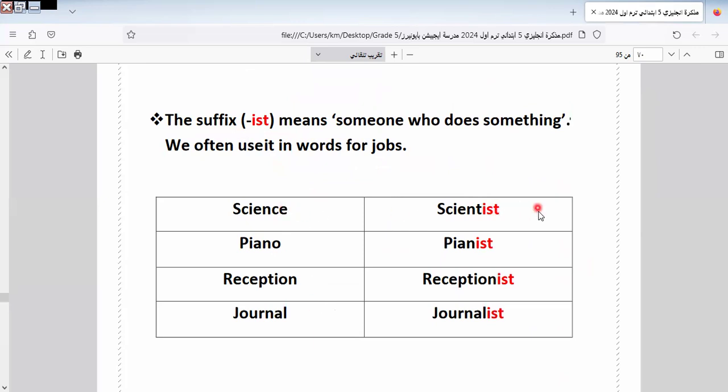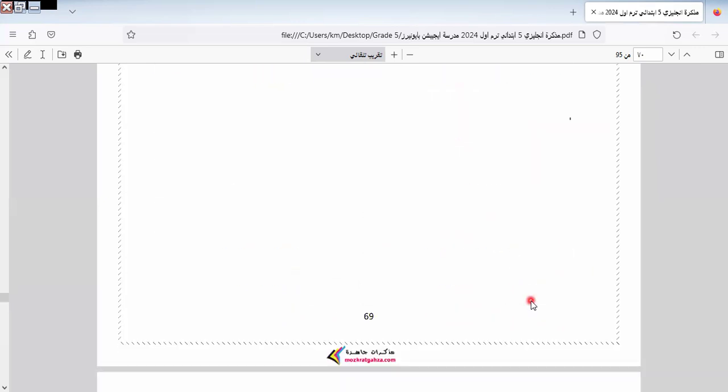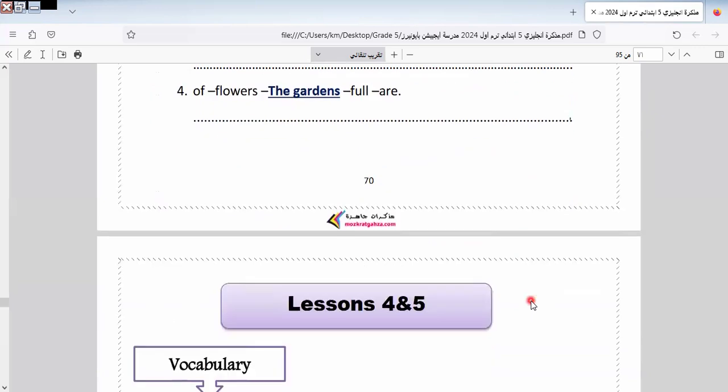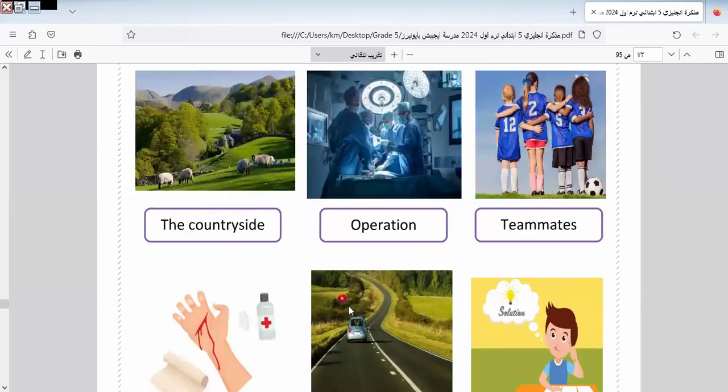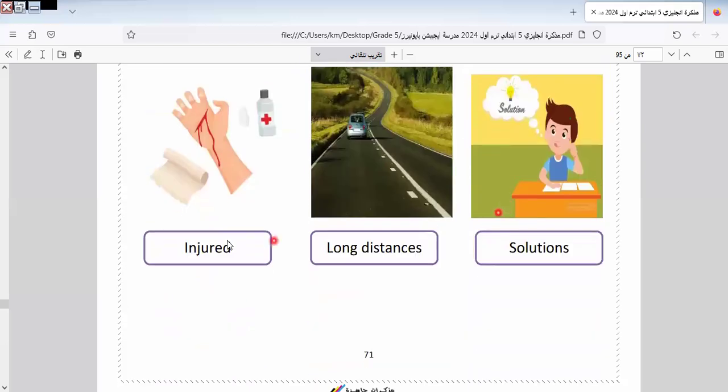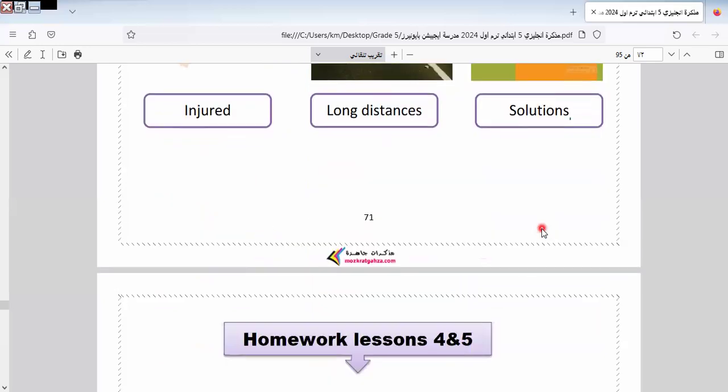Here we have science, it will be scientist; piano, pianist; receptionist; journalist. Here we call it suffix: journalist, receptionist, pianist, and scientist. Okay. The countryside, operation, teammates. This is called teammates. Endured. Long distance, solutions.